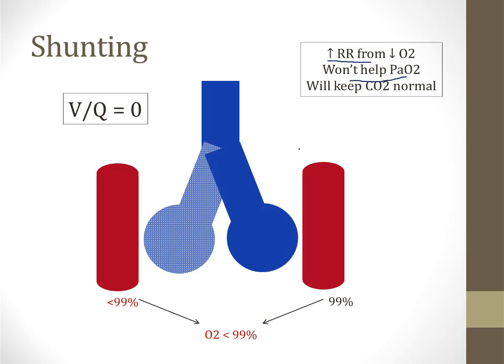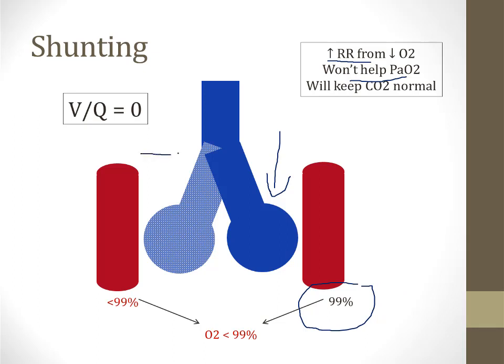So why is that the case? Well, hyperventilation is going to put more gas in and out of this healthy alveolus on the right side of the screen. However, at baseline, that alveolus is already doing all it can. It's fully saturating the blood with oxygen. So hyperventilation cannot raise the oxygen saturation above 99%, and therefore hyperventilation is not going to resolve the hypoxemia in shunt. The only way to resolve hypoxemia in shunting is to resolve the shunt.